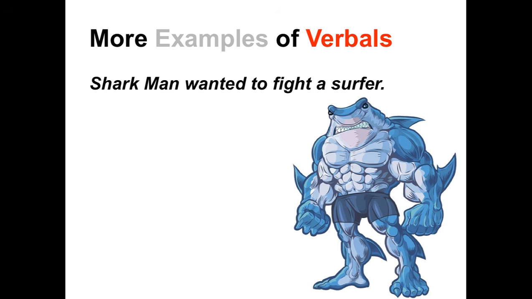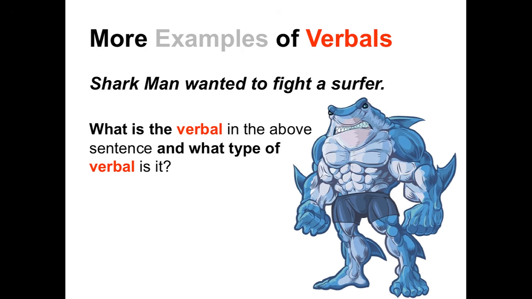Here's another example of a verbal. Sharkman wanted to fight a surfer. Arr! What is the verbal in this sentence, and what type of verbal is it? Well, the predicate in this sentence is wanted. Sharkman wanted. To fight is a thing that Sharkman wants.